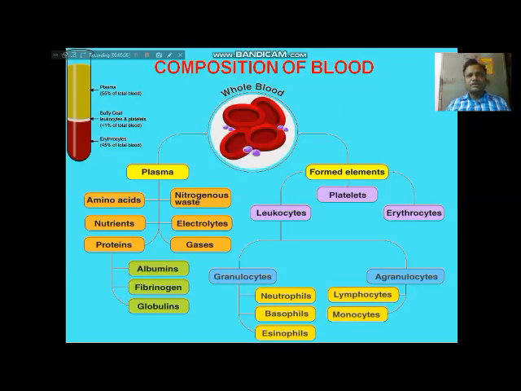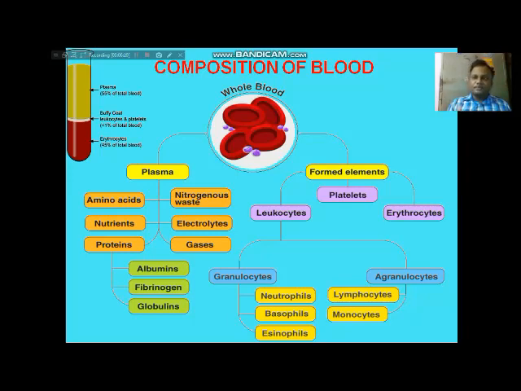To understand the cardiovascular system in detail, first of all we must know about the circulatory system network. The cardiovascular network consists of blood vessels and the heart.